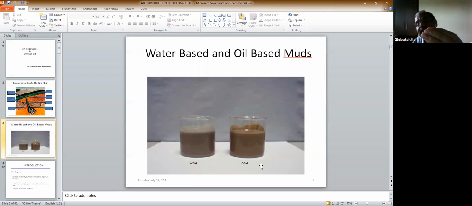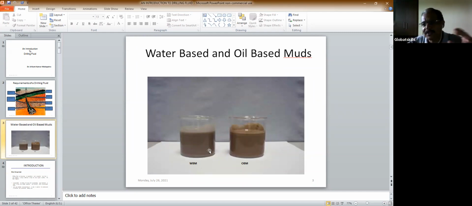Supposing you are preparing some food in your house, you take water, then add rice or other vegetables or something like that to prepare it. So here the main phase is water. Then you start adding all these chemicals and products to prepare a drilling fluid like this. So this is how it looks.